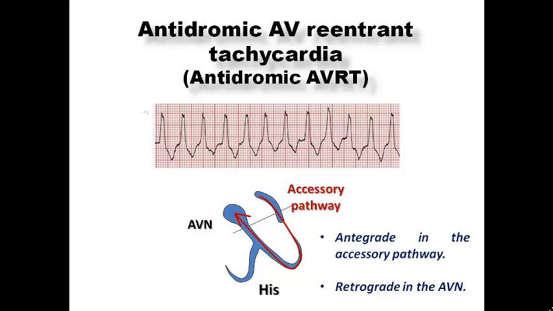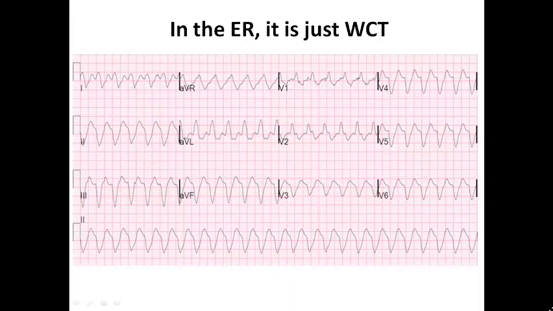It is a less common presentation of AVRT, as orthodromic is much more common, but of course it lies in the differential diagnosis of wide complex tachycardia, because it is not uncommon to see antidromic AVRT in patients with manifest pre-excitation or Wolff-Parkinson-White syndrome.